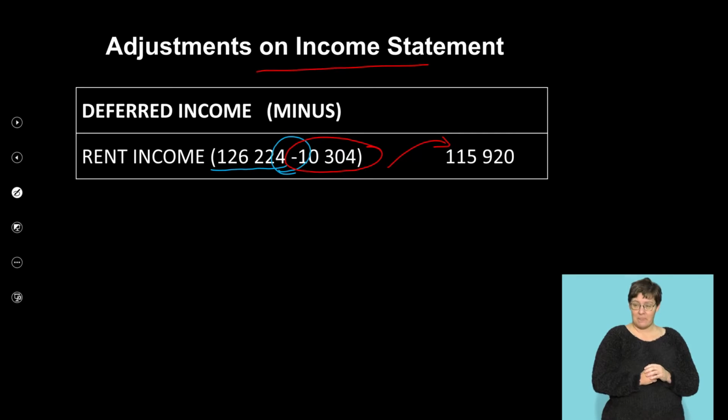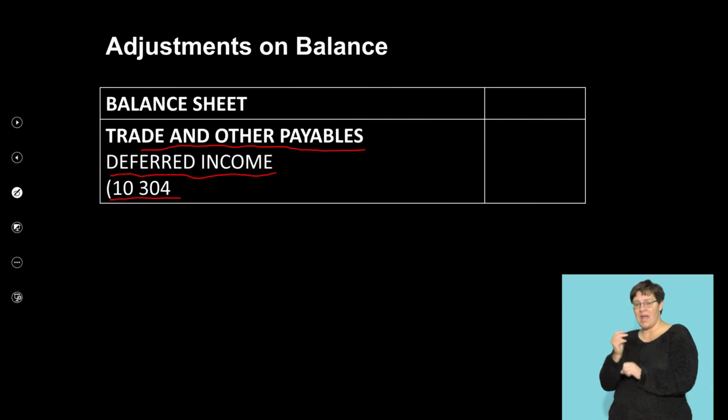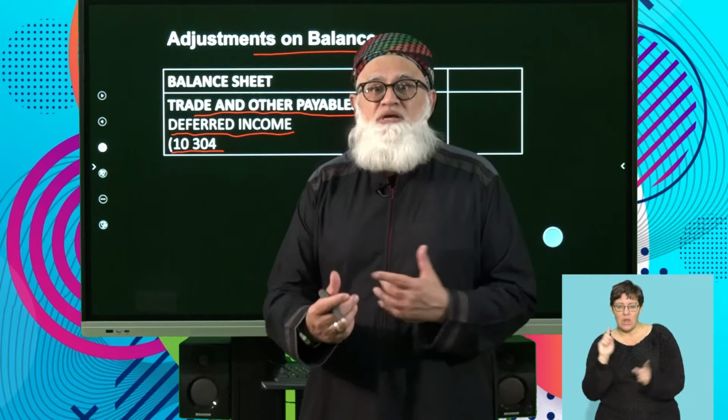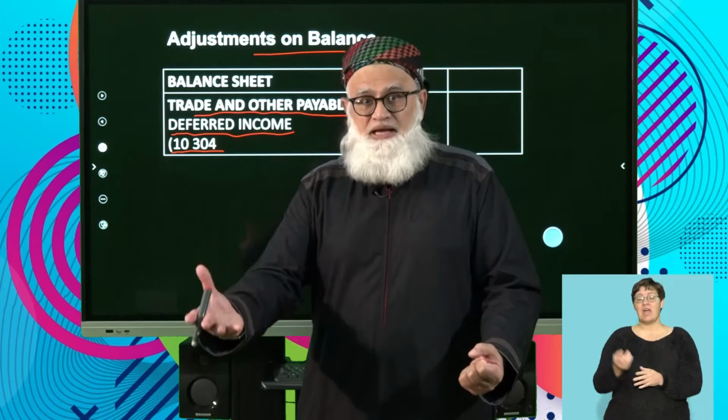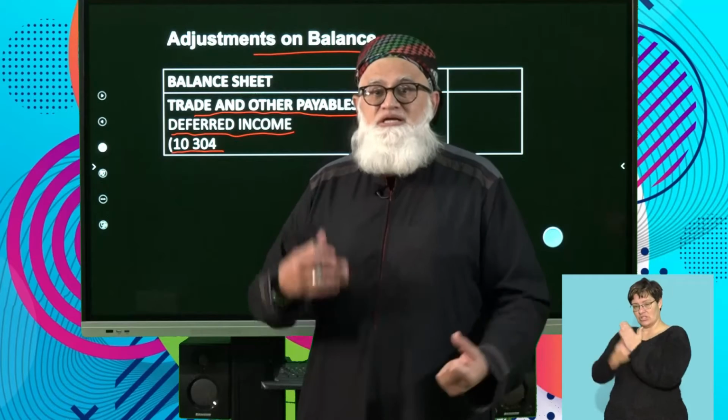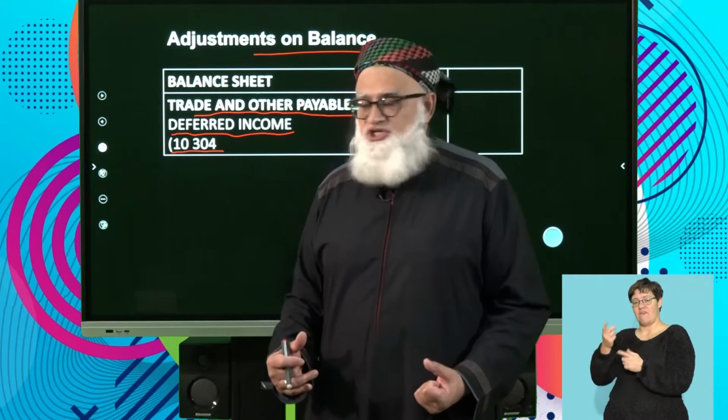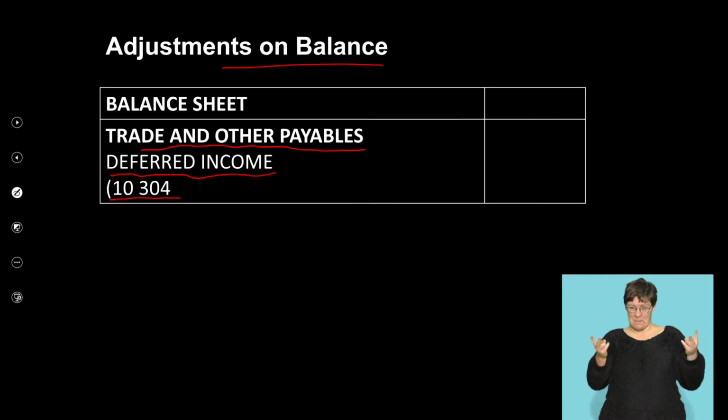And you're looking at the impact on the balance sheet, namely the statement of financial position. Remember the new names that are being used, so we'll use them interchangeably. Statement of comprehensive income, income statement. Balance sheet, statement of financial position. So here it goes under trade and other payables, deferred income, 10,304.